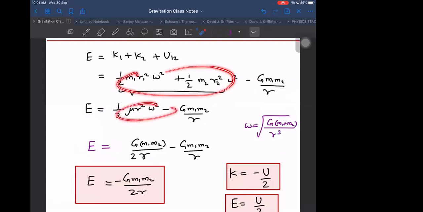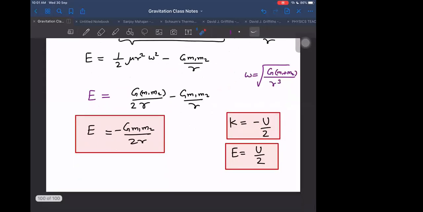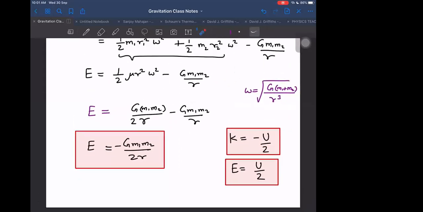These steps will not take much time for me. How much time does it take? Although nothing, you should know this also. But yes, if we know this, then directly we can use the formula: minus U by 2 is equal to K, and U by 2 is equal to E. It is very fast in that way. Right?